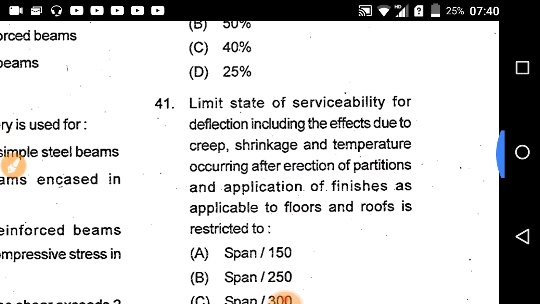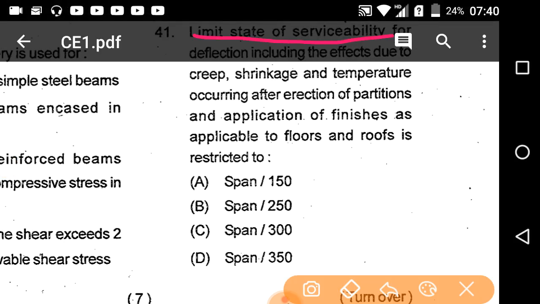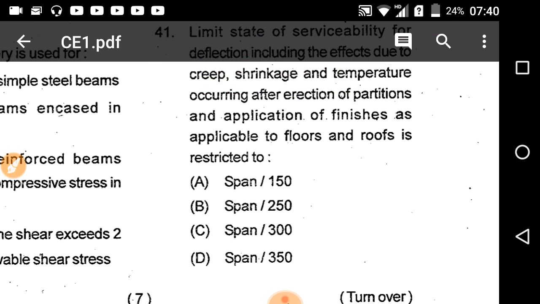Limit state of serviceability for deflection including the effects due to creep, shrinkage, temperature occurring after erection of partitions and application of finishes as applicable to floors and roofs is restricted to span by 150, span by 250, span by 300, span by 350. So it is asking limit state of serviceability for deflection including effect due to creep, shrinkage and temperature.